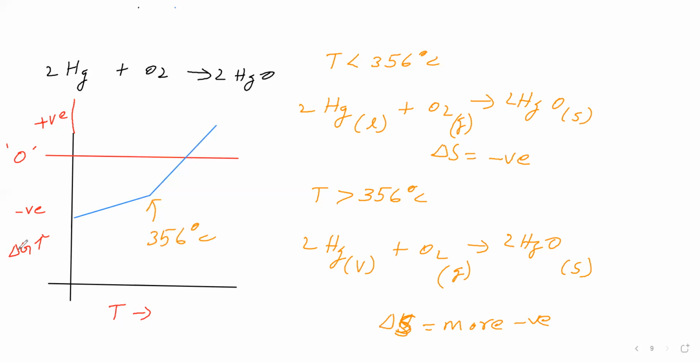Therefore, in the delta G versus temperature graph, the slope changes abruptly when the physical state changes. Here the physical state is liquid, the slope is like this. At this temperature, mercury liquid becomes mercury vapor, therefore delta G changes abruptly at this temperature. So abrupt change in delta G takes place when the physical state changes. Okay.